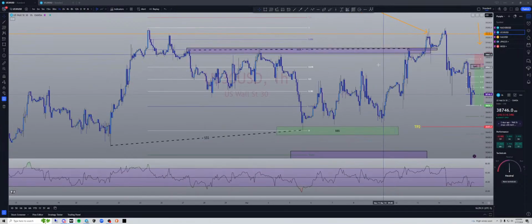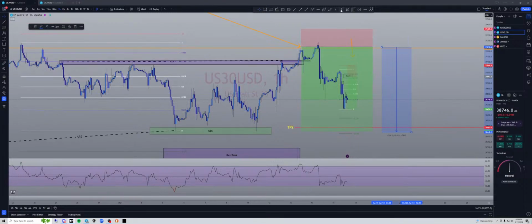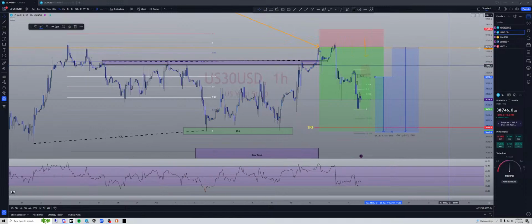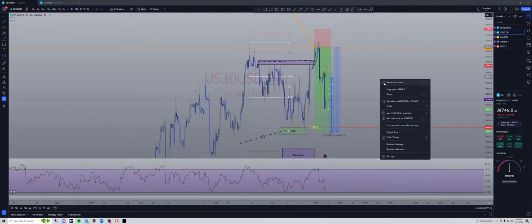So we'll double stack our entries. As you guys know, we have one right here that's already protected, and we're looking for TPs down in this area. If we catch that, that'll be 700, almost 800 on the first one, and the second one, if we catch it right here, you're looking at 500 on the second one. So we're looking to stack some pips on these 30 sells until it gets back into our buy zone.